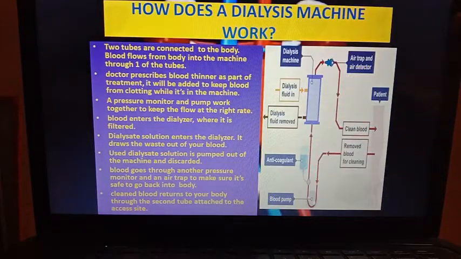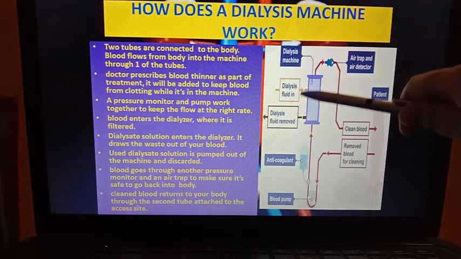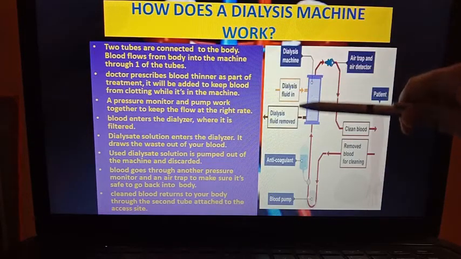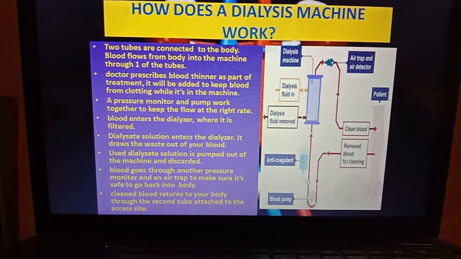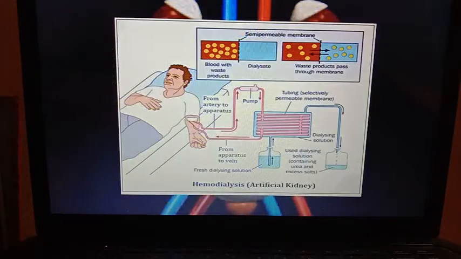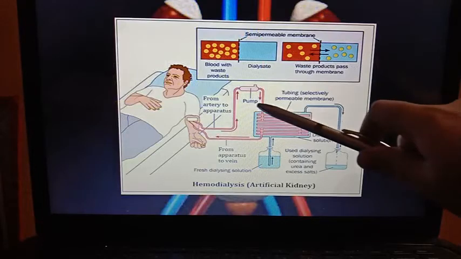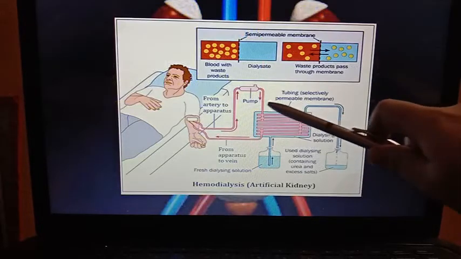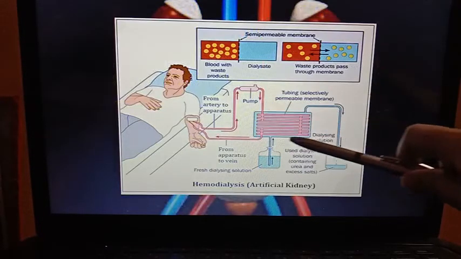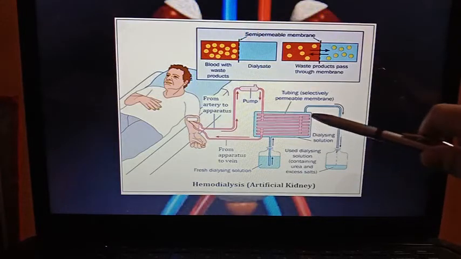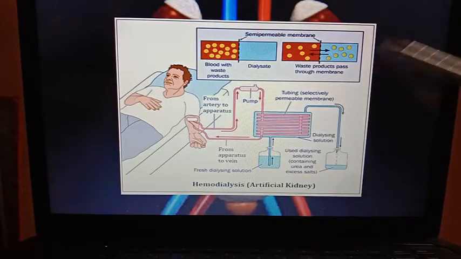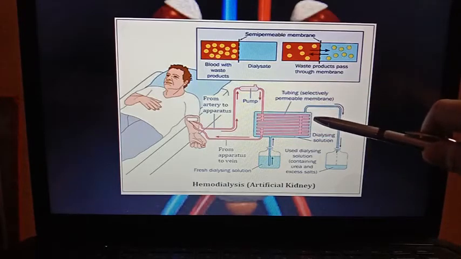In that diagram, you can understand that this is the dialyzer. You can see here that this is the dialyzer machine, inside which so many cellophane tubes are there, which have a selectively permeable membrane.